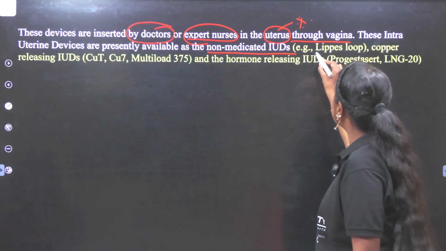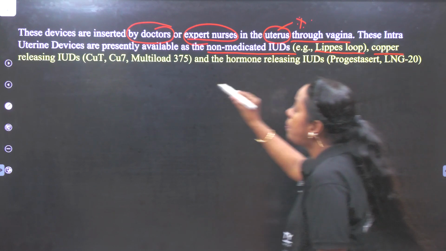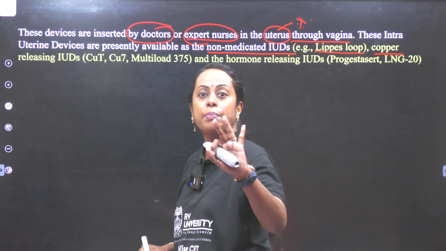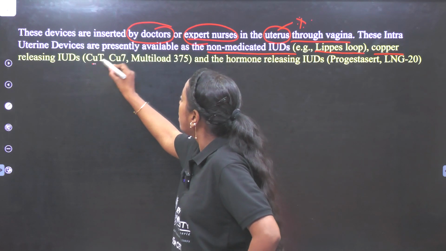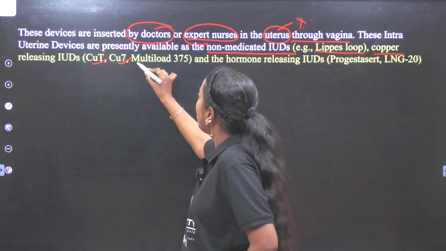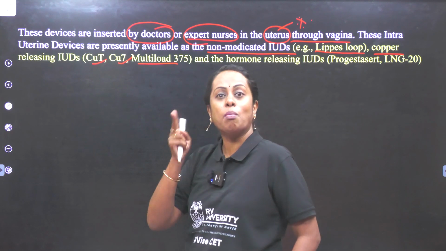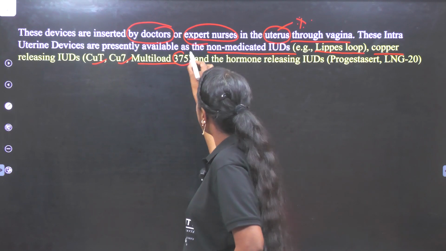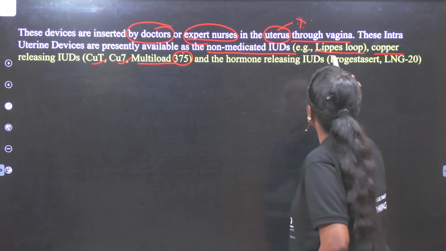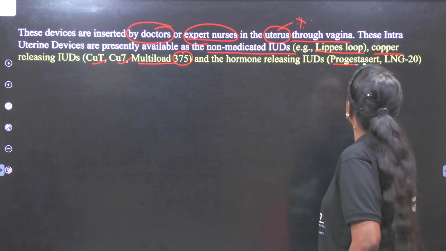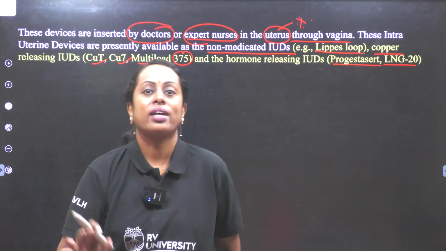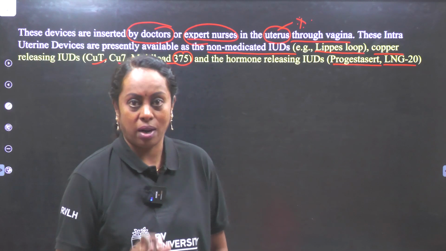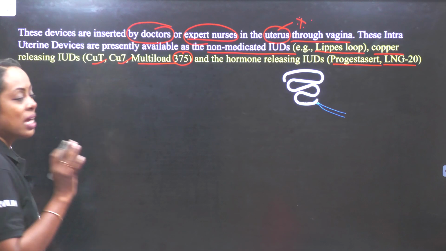The intrauterine devices are presently available as two types. Non-medicated IUDs, example Lippes loop. Copper releasing IUDs, three examples are there. Many times this question has come to us which says copper T, copper 7, yes, it looks like the name of a gun, multiload 375, and hormone releasing IUDs such as progestasert and LNG-20. Stick to your NCERT, you need not know anything extra. Okay. Now let us understand step by step.